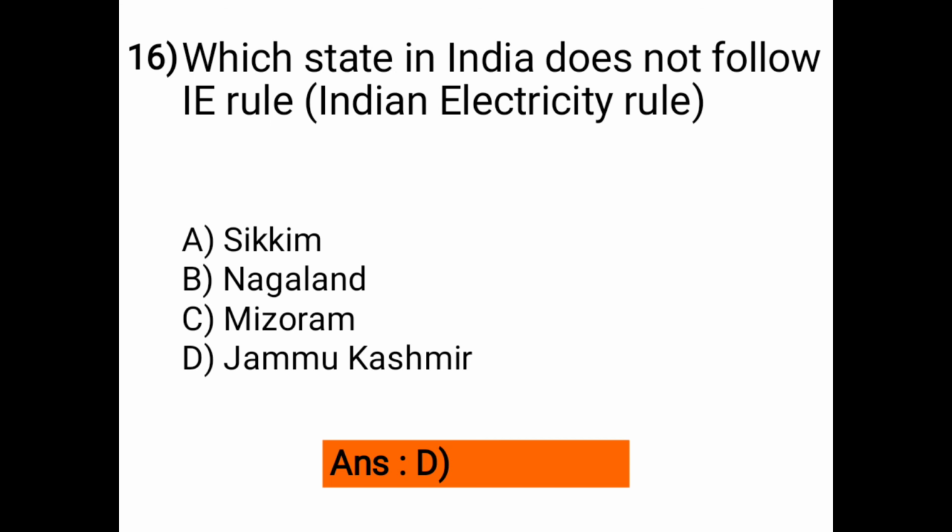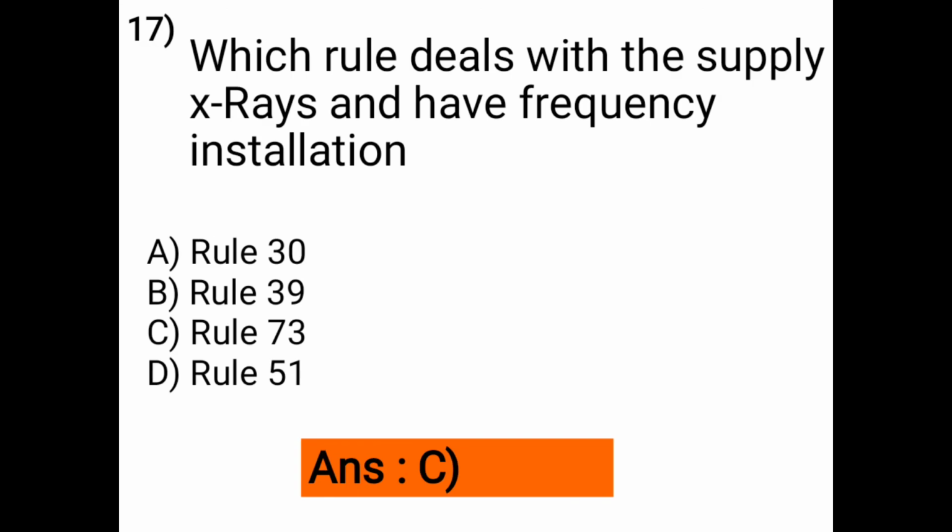Then next question is, which rule deals with the supply of X-rays and high frequency installation? Rule 30, Rule 39, Rule 73 or Rule 51? So the correct answer is option C, that is Rule 73 deals with the supply of X-rays and high frequency installation.